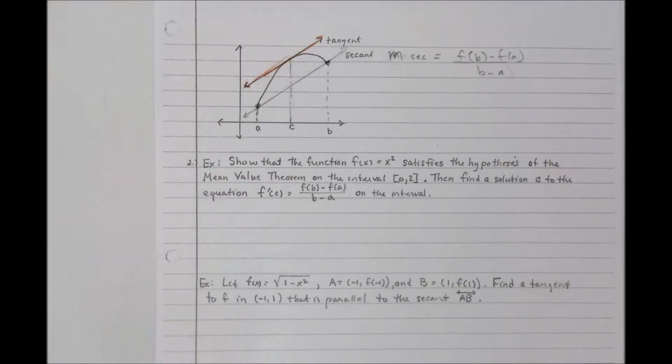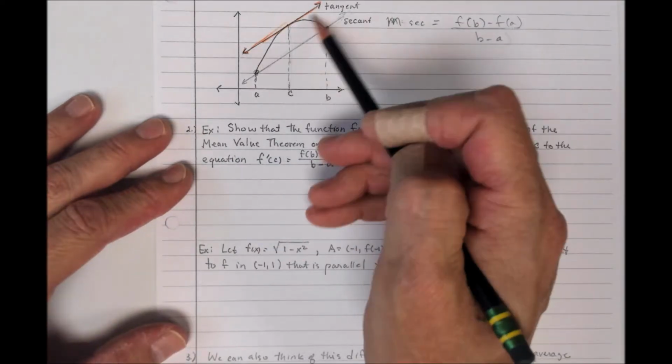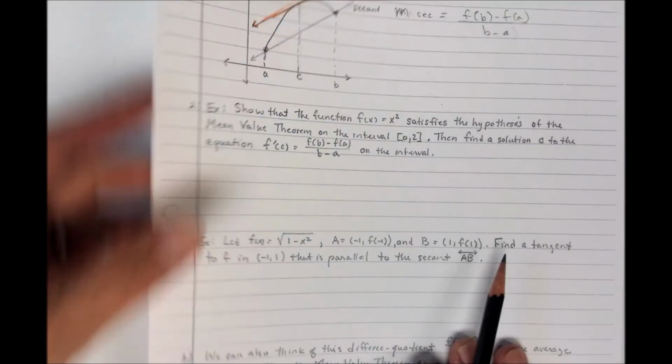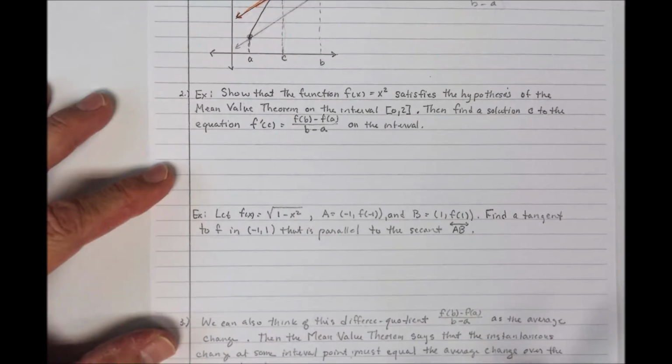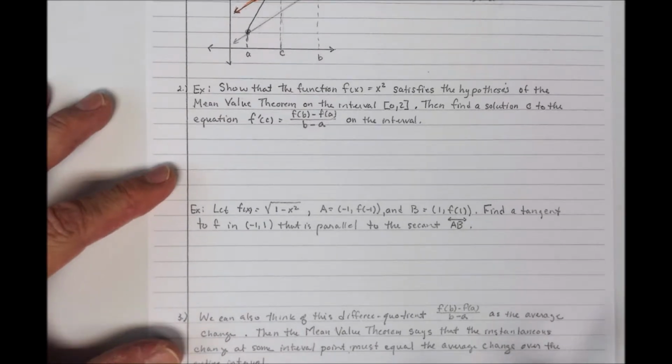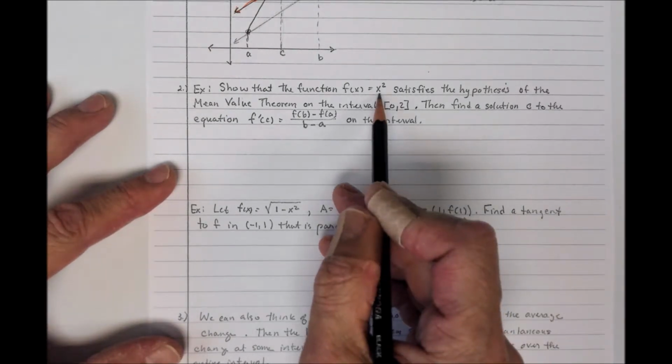So let's go back to this diagram here. Slope of the secant line, slope of the tangent line. Now, to use either Rolle's theorem or the mean value theorem, we have to make sure that it satisfies all the criteria. So in this first example, it says, show that the function f of x equals x squared satisfies the hypothesis of the mean value theorem on the interval from 0 to 2. Then find a solution c to the equation f prime of c is equal to f of b minus f of a all over b minus a. Very simple example, very simple function. It's a continuous function. It's differentiable because it's a polynomial.